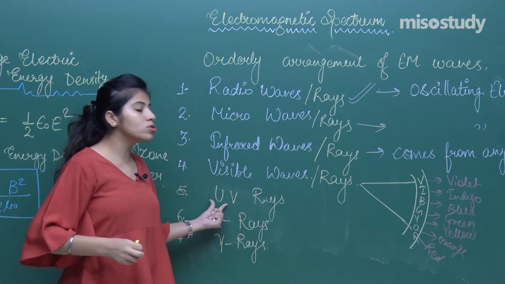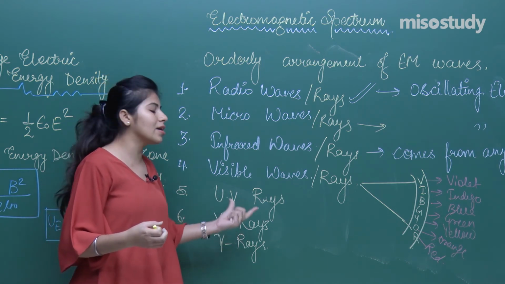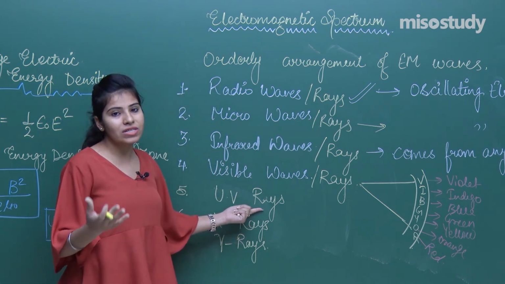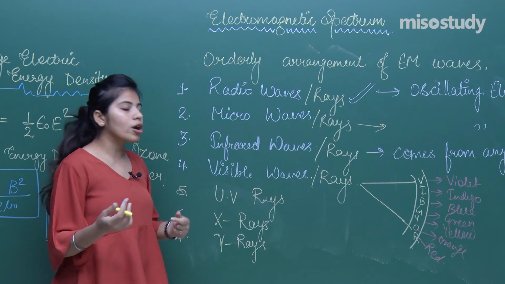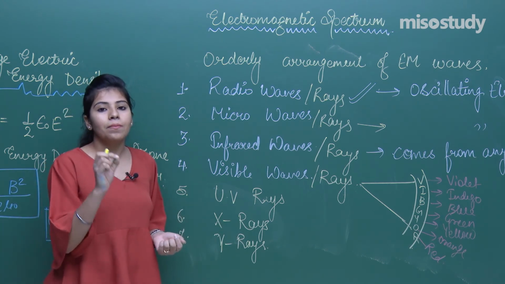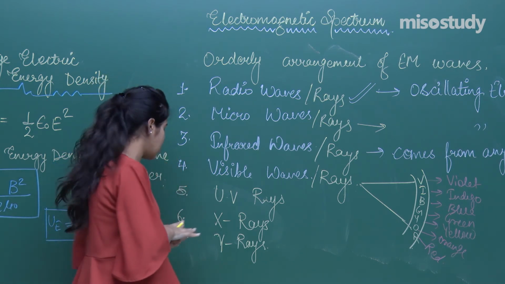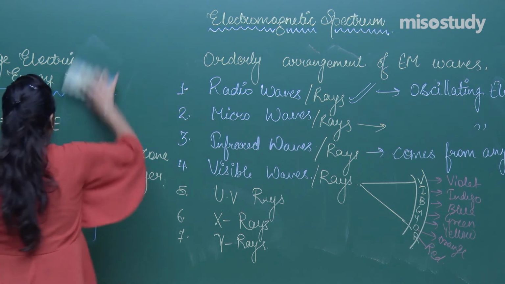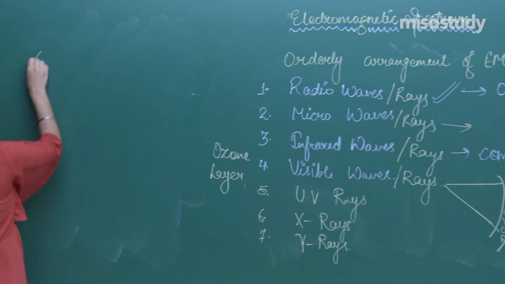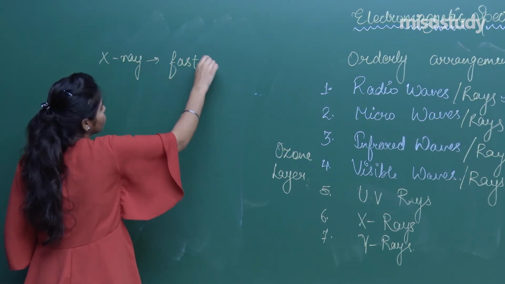But what are the uses of UV rays? Again, they are used in many areas, and you will see and study many uses of UV rays. If I talk about the X-ray, this is originated by a fast moving electron striking a metal surface. So X-ray is originated by a fast moving electron.